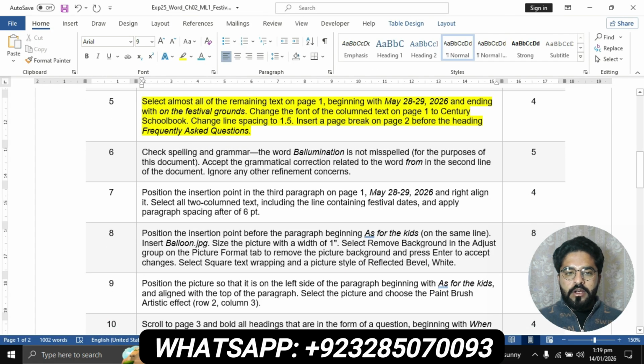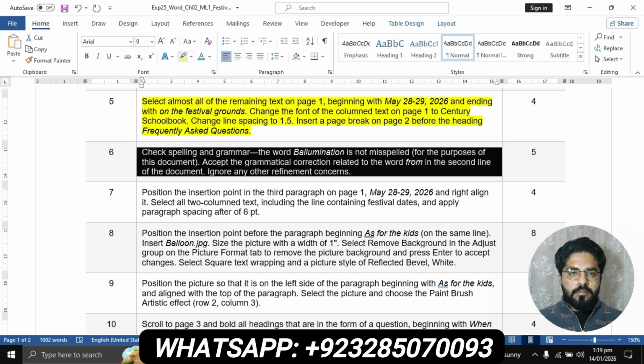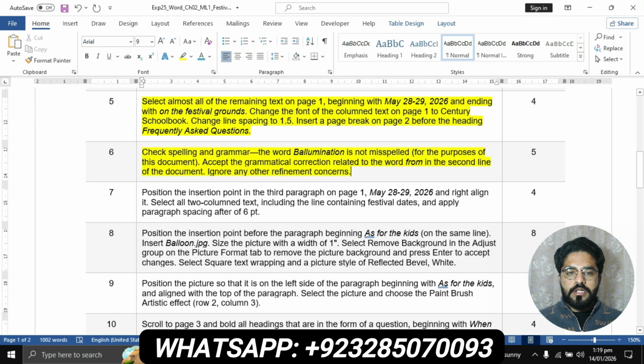Question number 5 is completed. Now we'll move to question number 6. Question number 6 is check spelling and grammar. The word volumination is not misspelled. For the process of this document, accept the grammatical correction related to the word from in the second line of the document. Ignore any other refinement concerns.